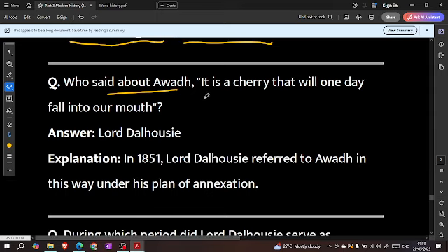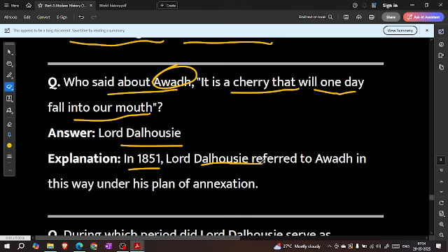Who said about Awadh, "It is a cherry that will one day fall into our mouth"? Lord Dalhousie. In 1851, Lord Dalhousie referred to Awadh in this way under his plan of annexation.